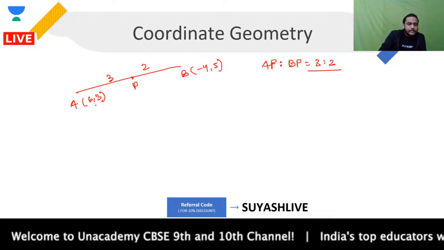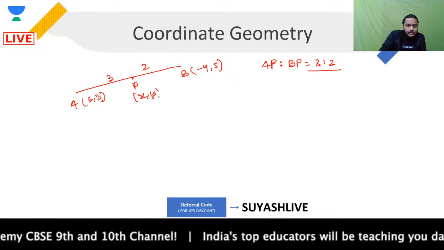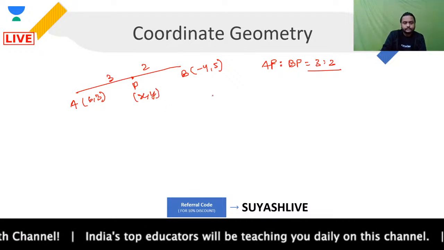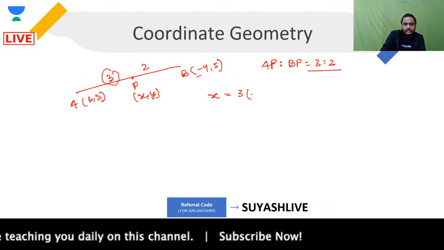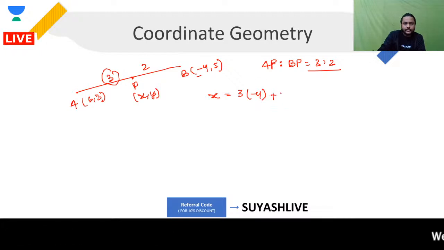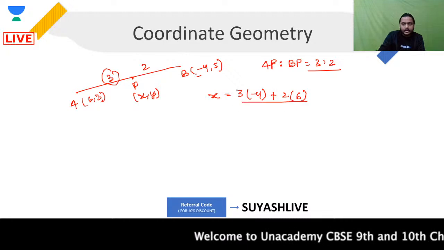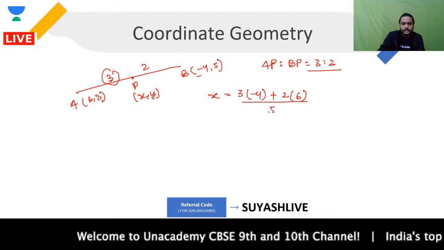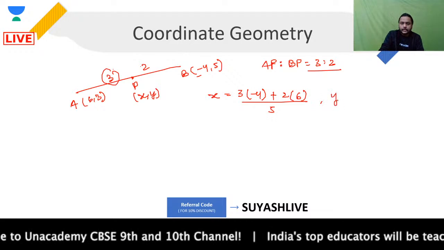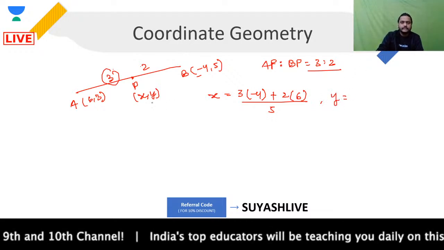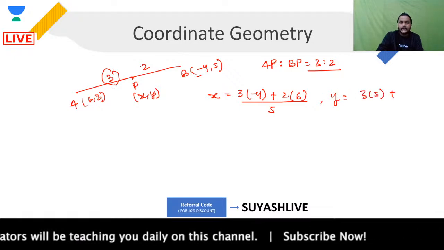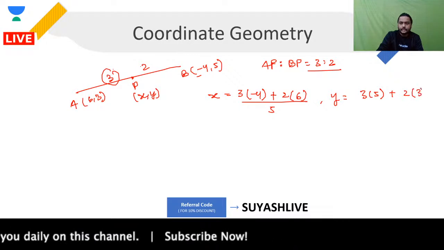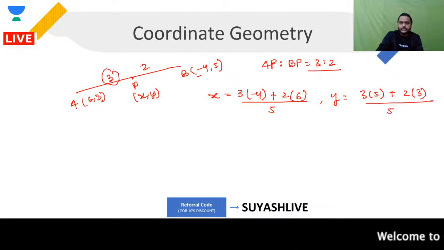You have to find the coordinates of your point P, x, y. How will you do it? Again the same story. You will say x is equal to m x2, that is 3 into minus 4, plus n, that is 2, into x1, that is 2 into 6, divided by m plus n, that is 3 plus 2, 5. In the same way, y is equal to m into y2, that is 3 into 5, plus n into y1, that is 2 into 3, divided by m plus n, that is 3 plus 2, 5.